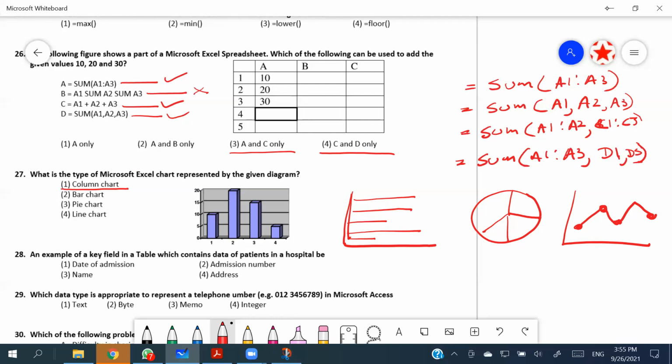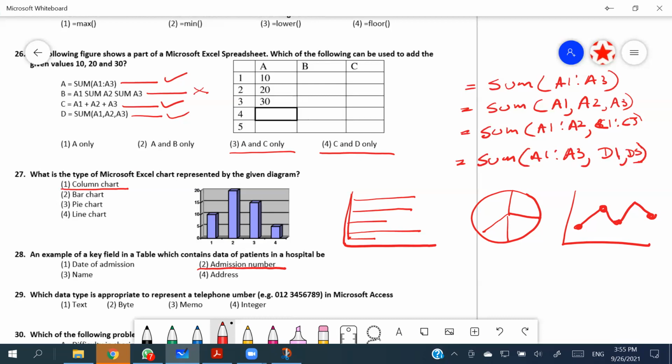Name can easily repeat in a hospital. If you take the name Saman or Nihal, there's a very big possibility of the name repeating again and again. Address goes the same way. Think about you, your mother and your brother taking medicine from the same hospital. The address is going to be the same. So you can't use address to identify a patient uniquely. So definitely it's going to be the admission number. That is why the second one is the answer for the 28th.